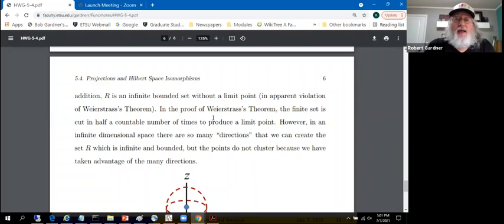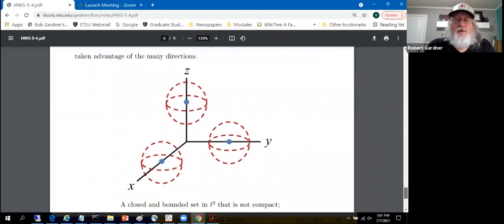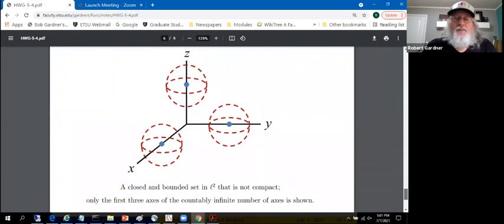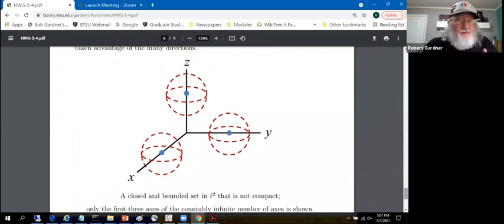Here we have an infinite bounded set in L2 that doesn't have a limit point. The points don't cluster. They're always square root of 2 apart from each other. It's an infinite set. We made it infinite by taking advantage of the directions. And so here's a set that also violates Weierstrass's theorem.